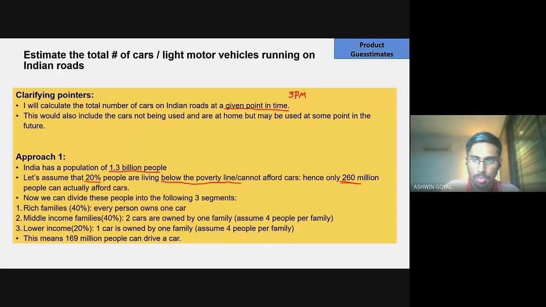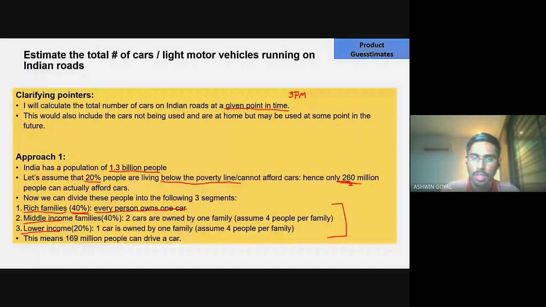Right. Only 260 million people can actually afford cars, and then out of this number, we divide this number into these three segments. One is rich families. This is of course according to income: rich, middle income and lower income. 40, 40 and 20. This is the kind of split I have made here. So in rich families, every person owns one car, let's say.